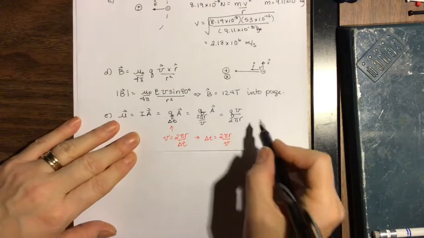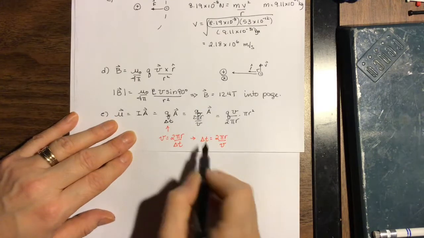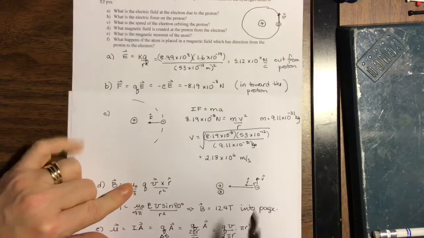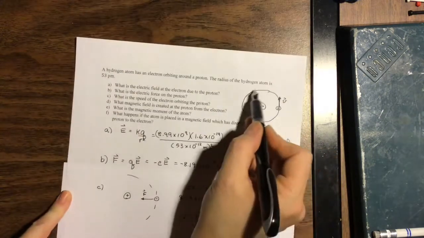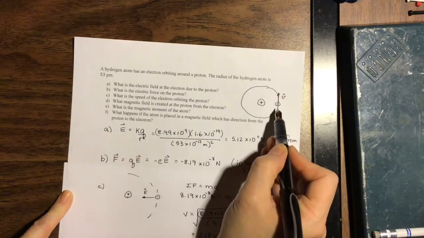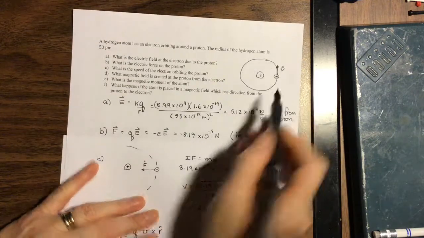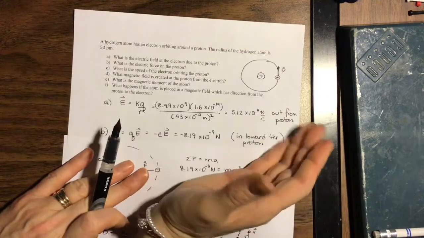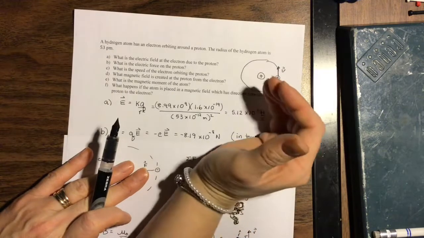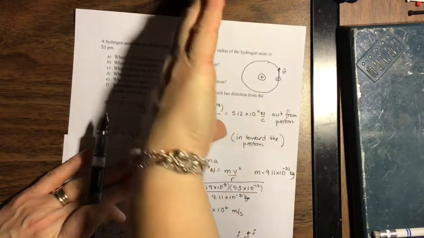Now let's get our direction in here. So the negative charge is whipping around in a circle this way. Remember, the definition of a current direction is opposite the electron flow. So it's like our positive charge would move around the opposite direction. So if the electron is going this way, it's opposite the direction of the electron flow, so it would be into the page. So if we went around this way, it would be out of the page, but it has to be opposite that, so it's into the page.